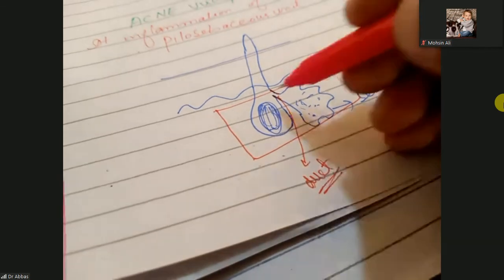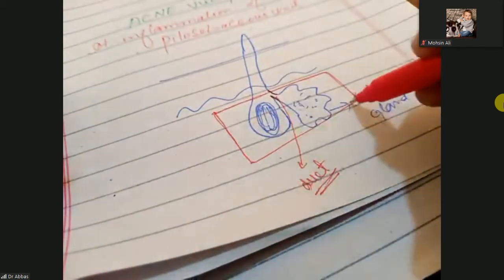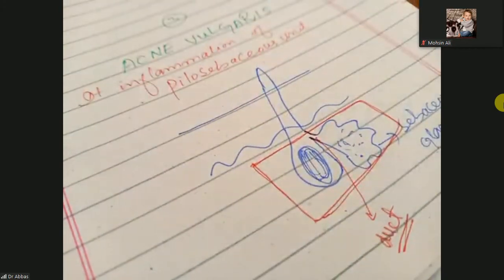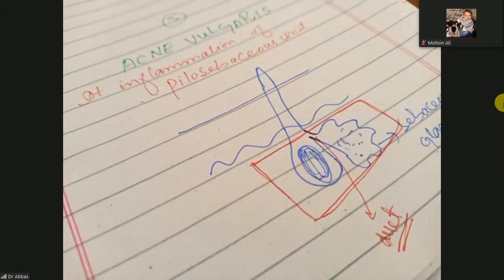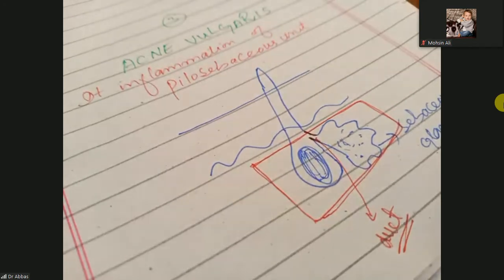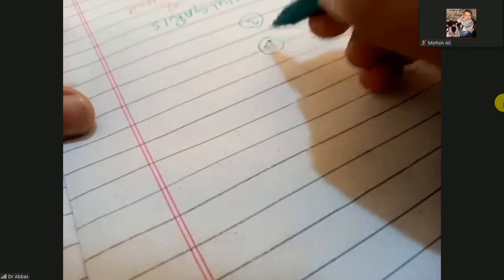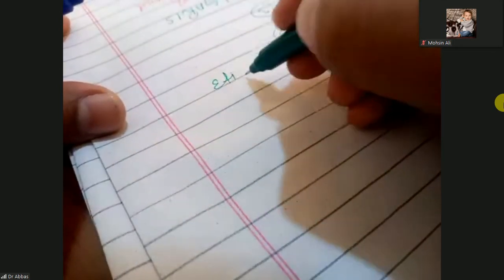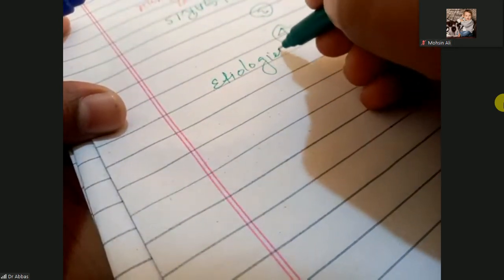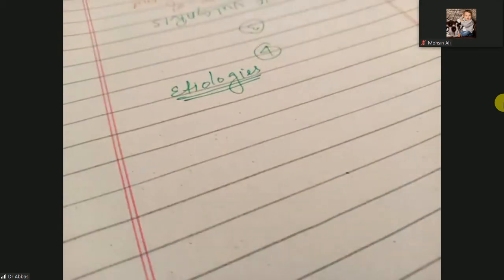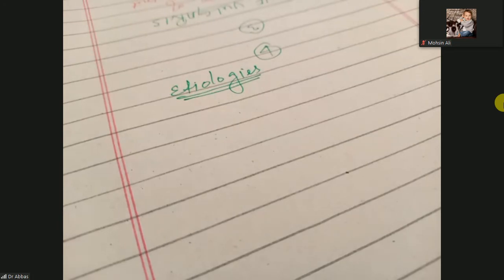When this pilosebaceous unit is inflamed, it causes inflammation. So what are the etiologies of acne vulgaris? These are disorders of the sebaceous gland, so the etiologies that can aggravate the sebaceous gland.